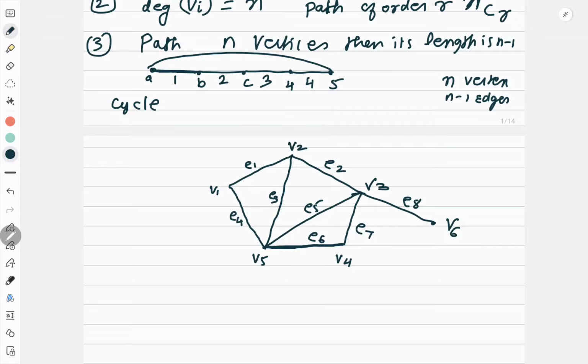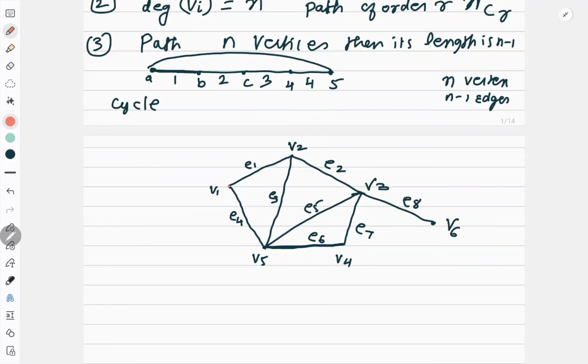Now when you come to a trail, then you have to be very particular, because in a trail you can't repeat the edges. Okay? And trail is easy. Why is trail easy? Because I don't have to come back to the required vertex. Now look here in this graph. If I start from V1, so let's try this.